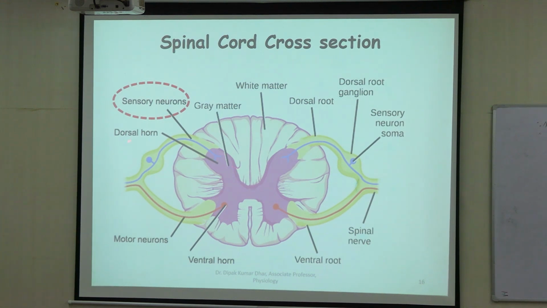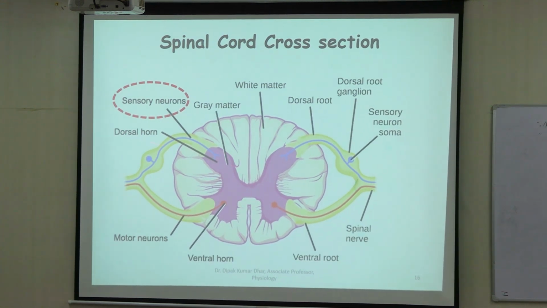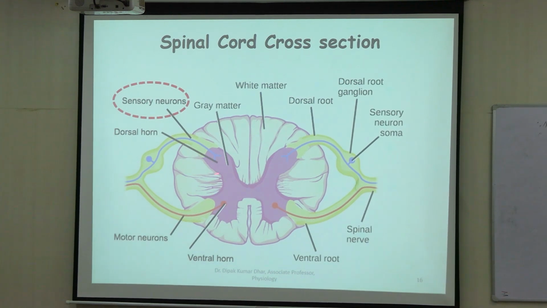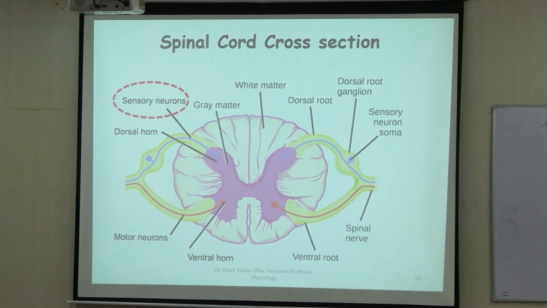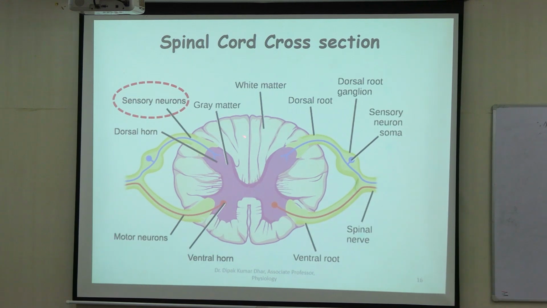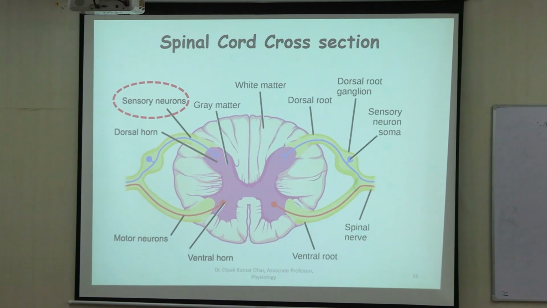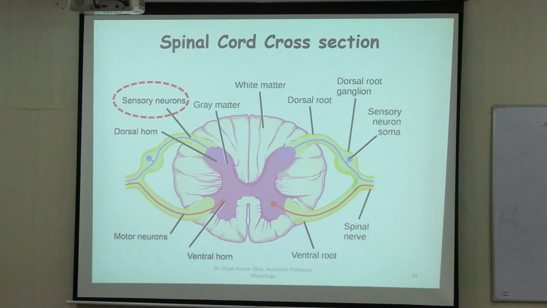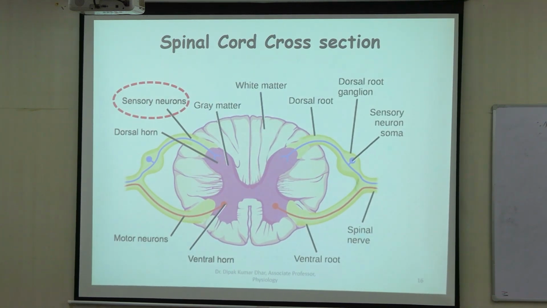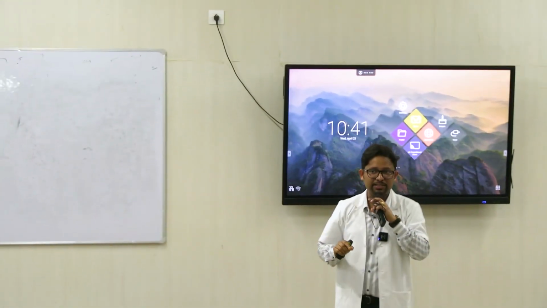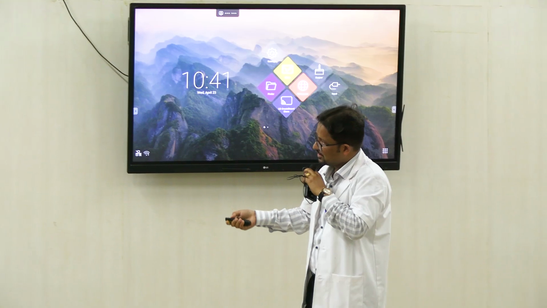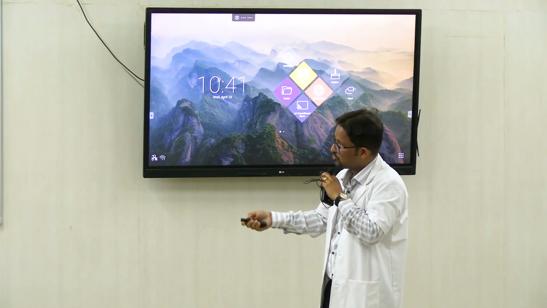And then they enter the dorsal of the spinal cord and end here in different levels. From here the information then gets carried to the brain. So what you see on these aspects, the white matter, this is where the different tracts, sensory tracts ascend to the brain carrying the information, and motor tracts that take information from the brain down to the spinal cord. So these are present in this white matter, these columns of the spinal cord here on different sides.